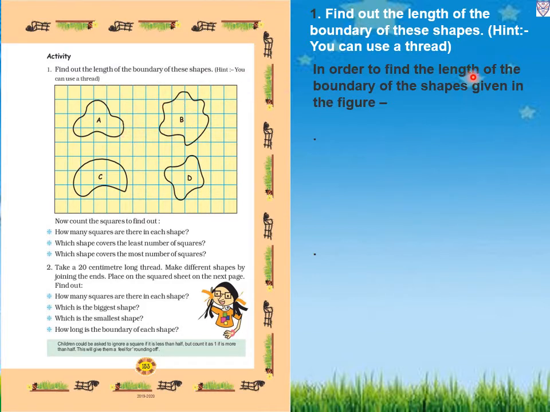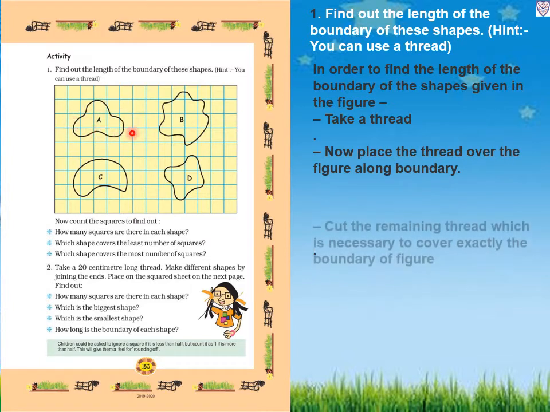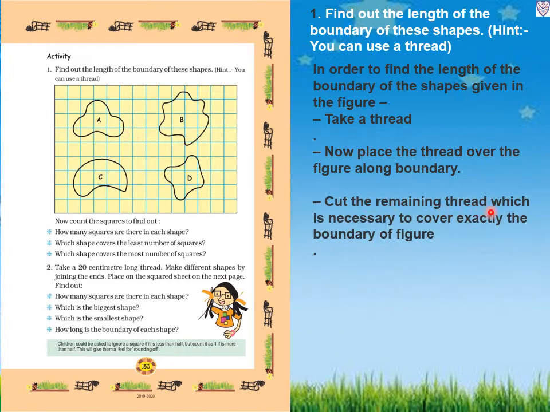In order to find the length of the boundary of the shapes given in the figure, first we have to take a thread. Now place the thread over the figure along the boundary. So we have to place the thread according to the shape of the boundary. Second, cut the thread which is necessary to cover exactly the boundary of the figure. How much thread is required to cover the figure, that much we will cut. Then we will measure the length of the thread, how much it required for the boundary of the figure.